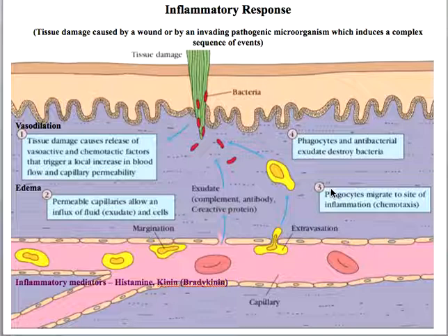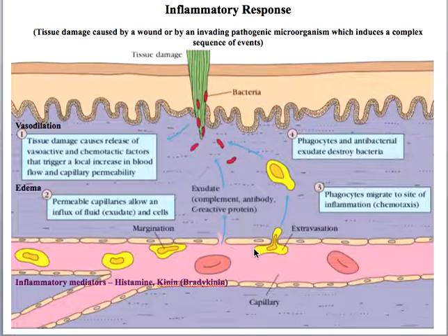And what is next? These cells phagocytose the microorganisms or bacteria, whatever is there as the infectious agent, and eliminate the infection.